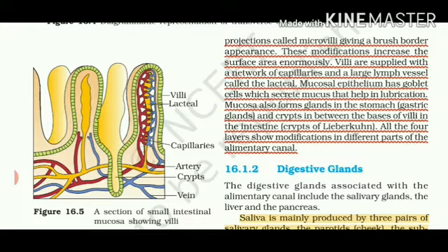Various kinds of glands, as already told, gastric glands, are also present in the mucosal layer, and even the villi of the intestine have crypts. These crypts of Lieberkühn also help in secretion of various kinds of substances.